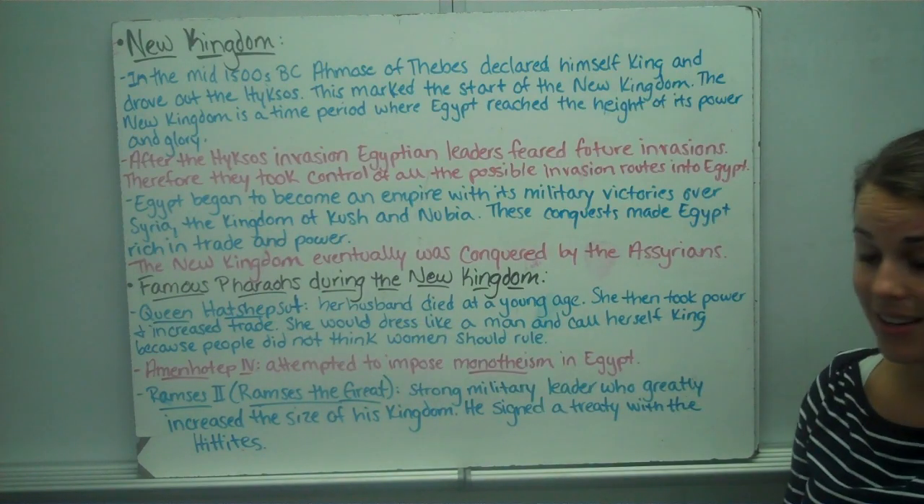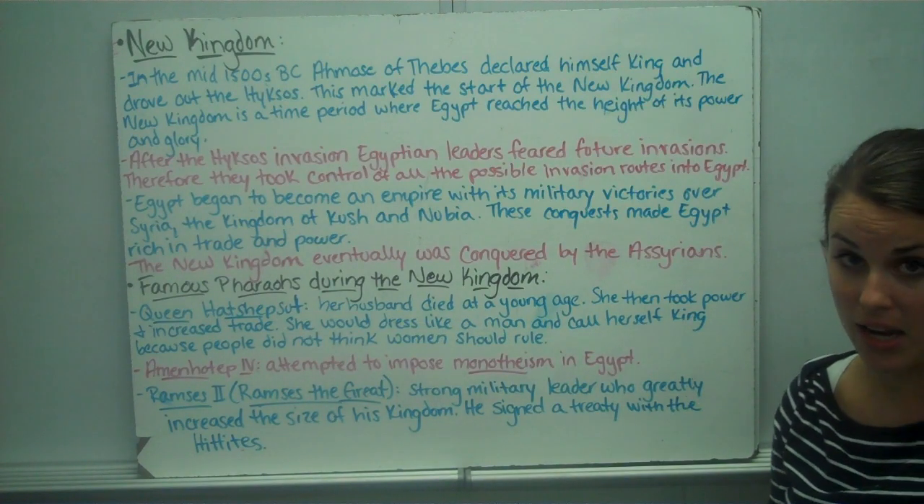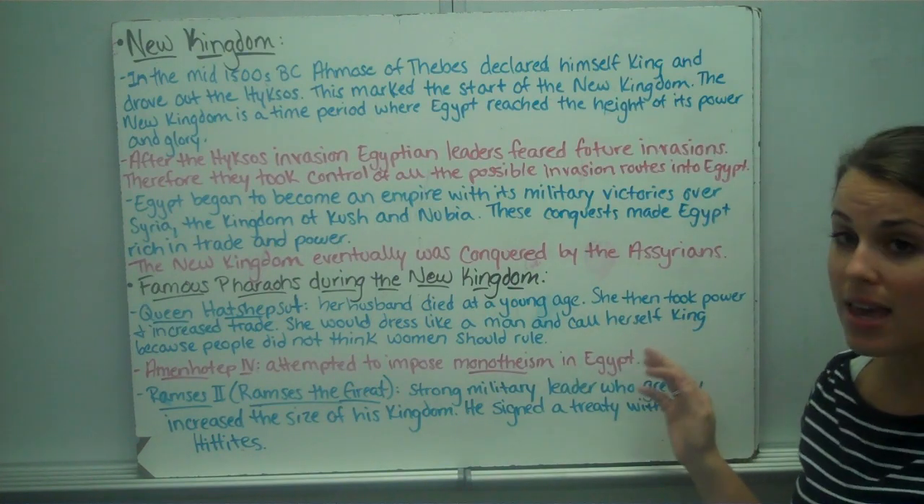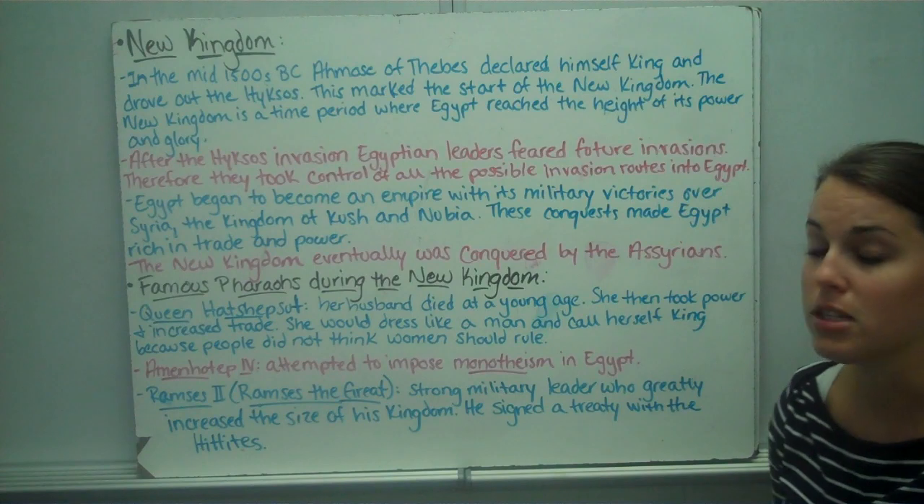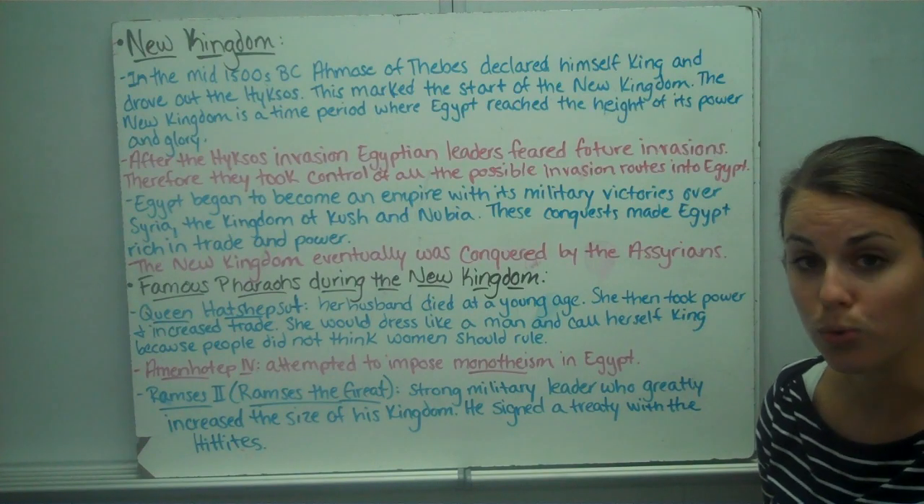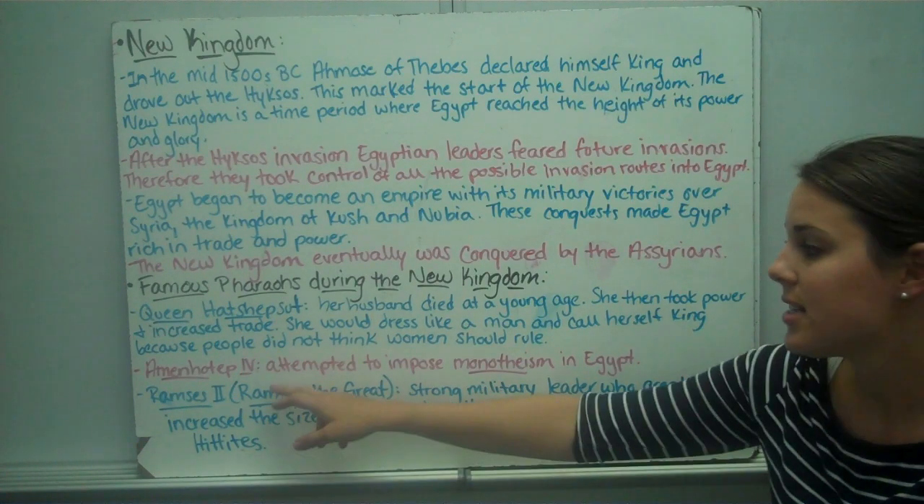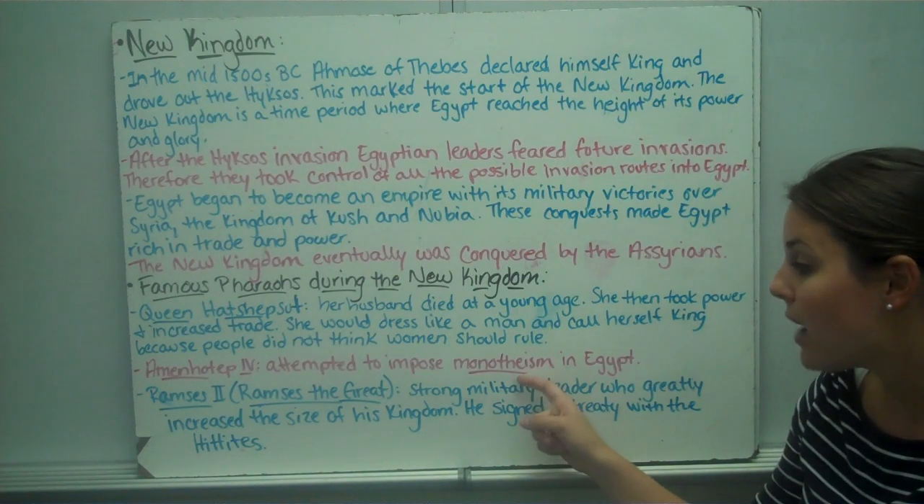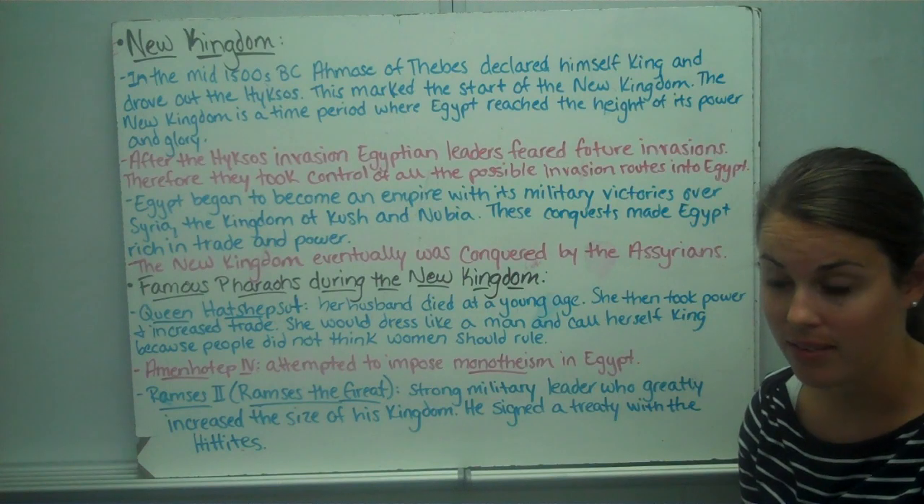Her husband actually died at a young age, so she took power and it actually increased trade in Egypt. What's interesting is that she would dress like a man and call herself king because people did not think a woman had the right to rule in Egypt. You have Amenhotep IV, who attempted to oppose monotheism in Egypt. Monotheism is belief in one God.